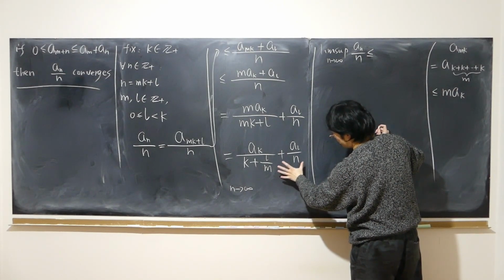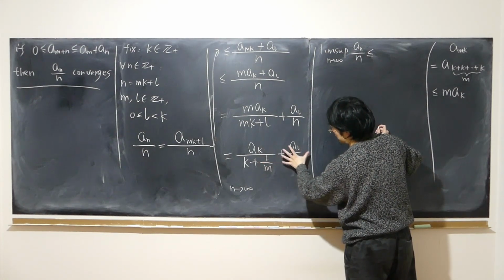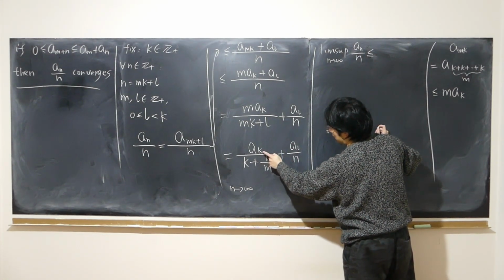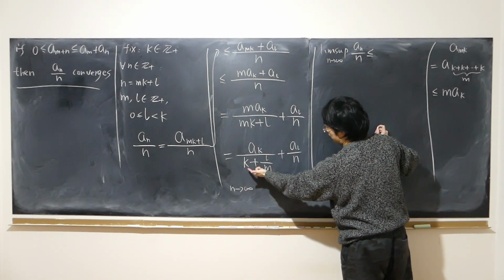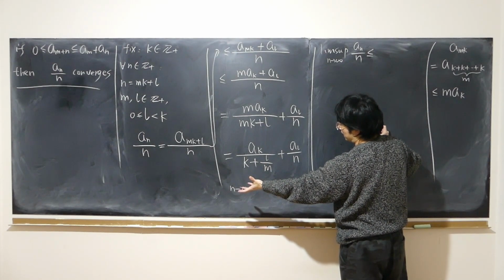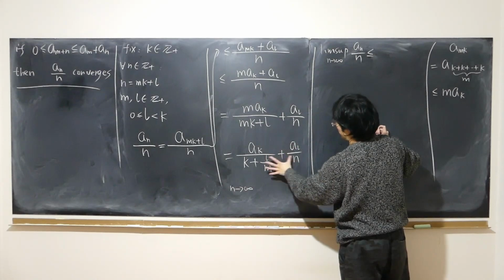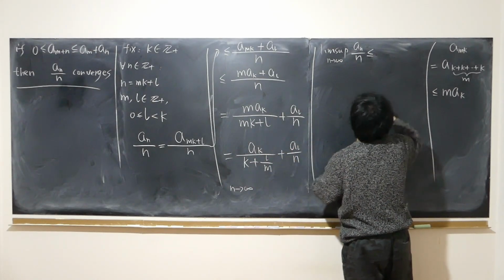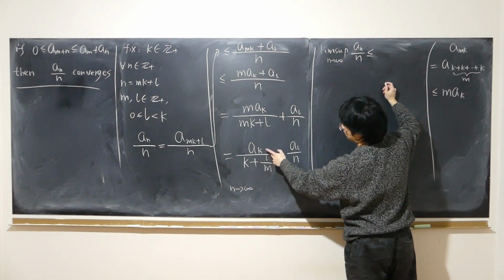But we already proved that the limit of this expression exists, as this term disappears and also this term disappears, and k is fixed. Keep in mind, a_k over k is still a fixed number. So the lim sup of this expression is simply the limit. So what's the limit? a_k over k plus 0, just a_k over k.